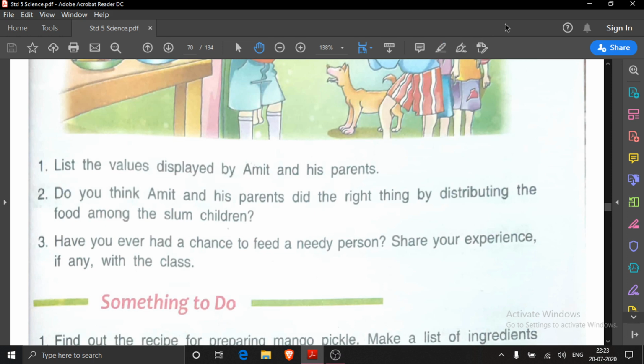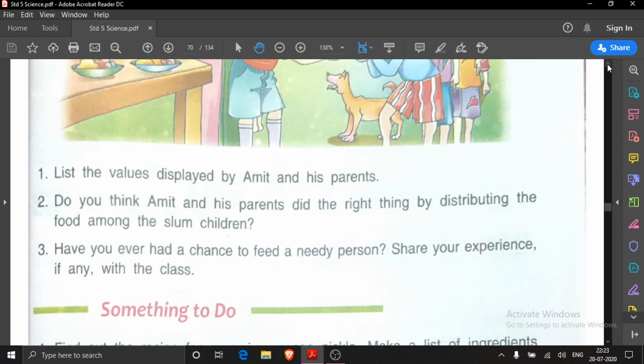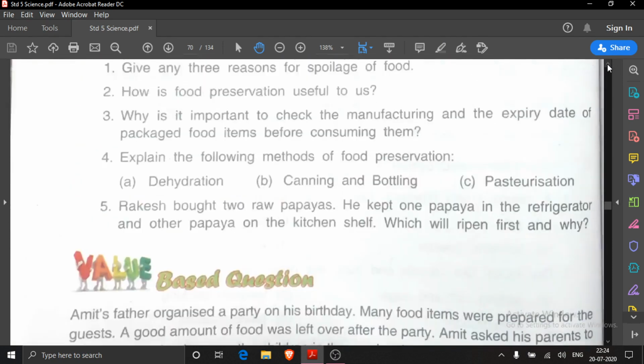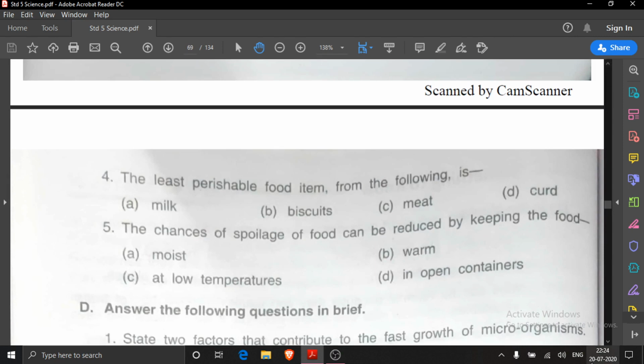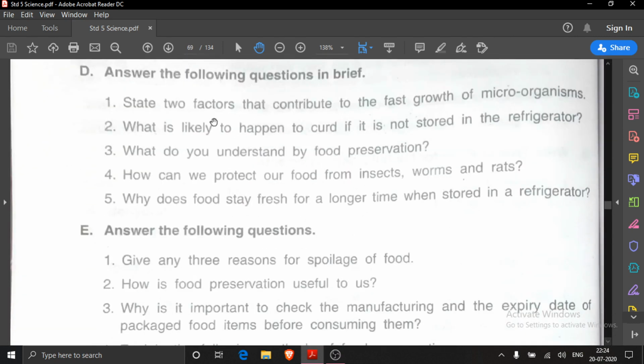You will write the answers of D part. How many questions are in D part? There are 5 questions. So how many answers do you have to write? 5. These 5 answers you will write in your science notebook and submit on our WhatsApp group. And this is only your today's homework.